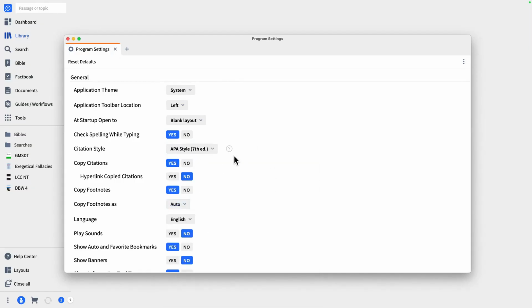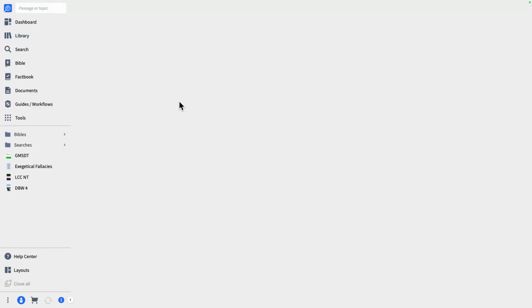And now it's set. If I write a paper or I copy something out of one of my resources and paste it into a document, like a Word document or something, it's going to automatically give me the footnote. And then it's also going to give me the ability to generate a bibliography later on in the APA style as well. Okay, so that's one way we can set up our citations.